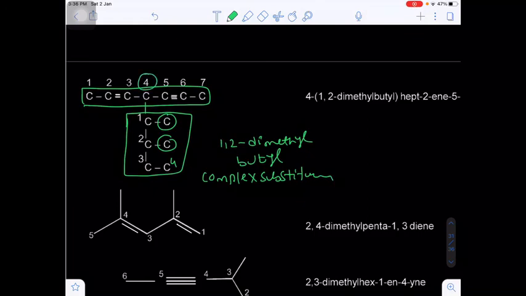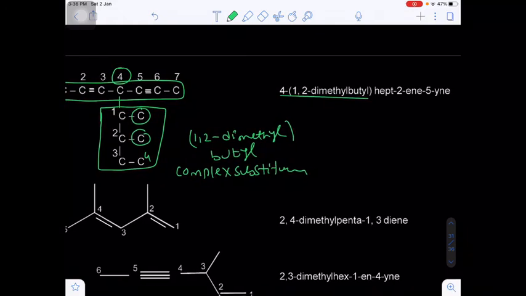On which carbon will this be present? On the fourth carbon it is present. Remember, always the name of a complex substituent will be written in brackets only, to avoid confusion. Okay, hept. On the second position there is a double bond, 2-ene. On the fifth position there is a triple bond, yne. So we have to take the 2-ene and 5-yne, enyne.